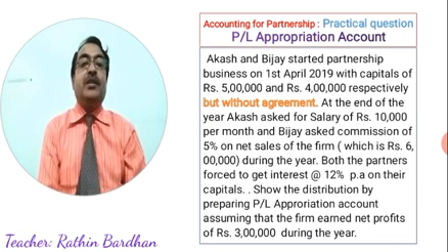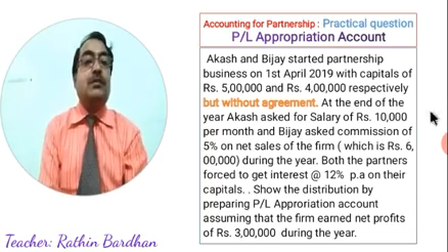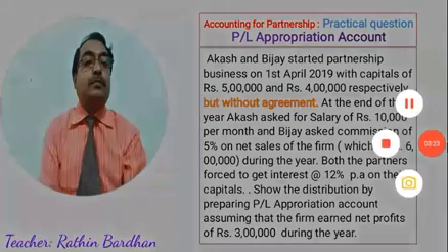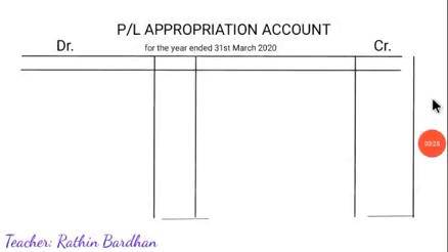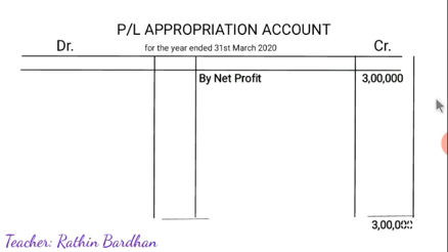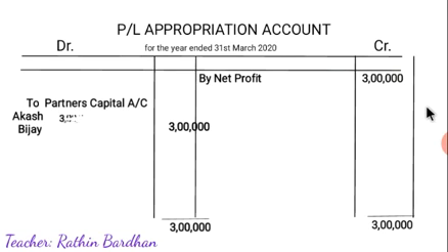And the remaining part will be distributed among the partners. So this is the P&L appropriation account format. First we write net profit 3 lakh, and this will be distributed to partners Akash and Vijay in equal ratio.